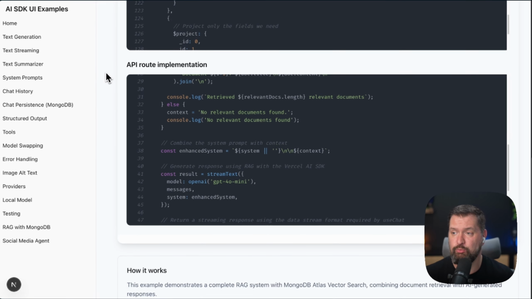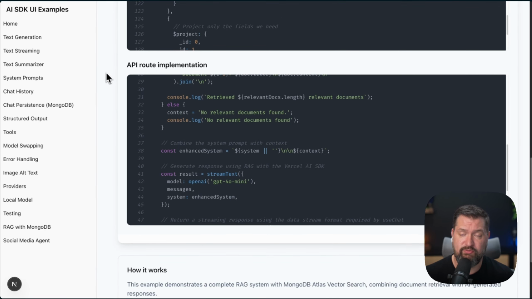So each of these examples kind of build upon the other. We've gone from very, very basic things and now into RAG implementations. So next we'll look at something much more advanced, and that gets us into Agentic AI.